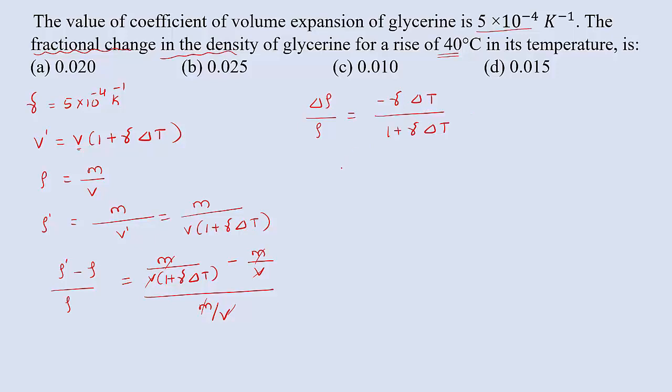Now substitute the values: minus gamma delta T, where gamma is given as 5 into 10 raised to minus 4, and the rise in temperature is 40 degrees Celsius, divided by 1 plus 5 into 10 raised to minus 4 into the change in temperature, 40. Calculate this value. So we will get nearly delta rho divided by rho equal to 0.02. So remember, this is the fractional change in the density of the glycerin, 0.02. That means option A is right.